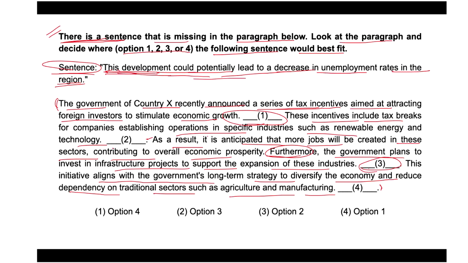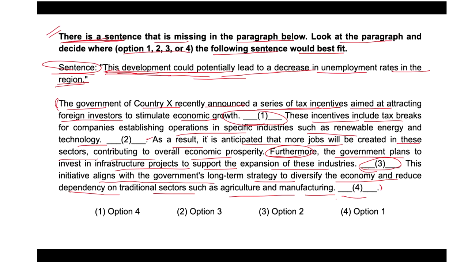Option 4 places the sentence after discussing the government's long-term economic strategy. Placing it here would make it seem like an afterthought rather than a direct consequence of the tax incentives discussed earlier. But at the same time, placement of the sentence after the discussion of the tax incentives and job creation provides continuity in discussing the potential impact on unemployment rates. And this sentence highlights a potential consequence of the government's economic policies.